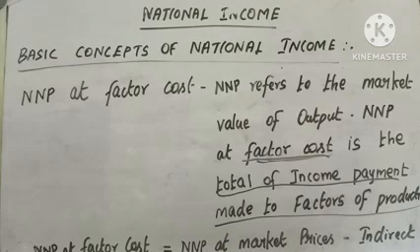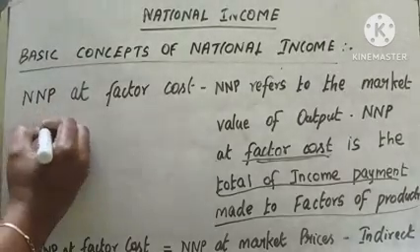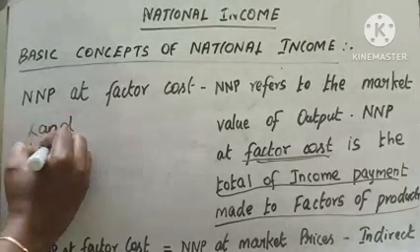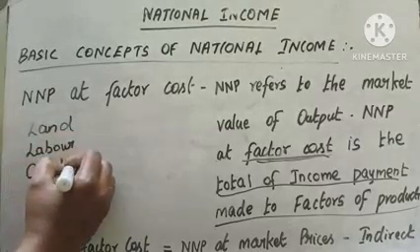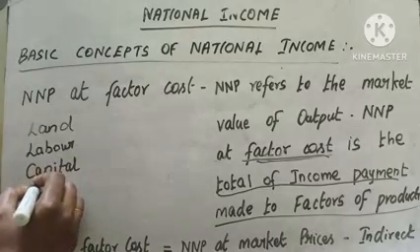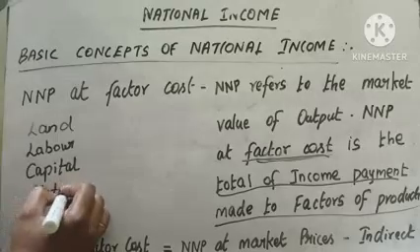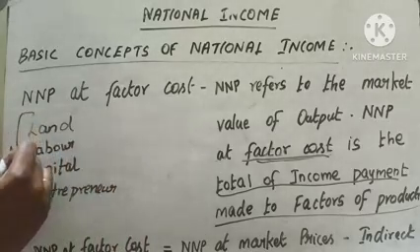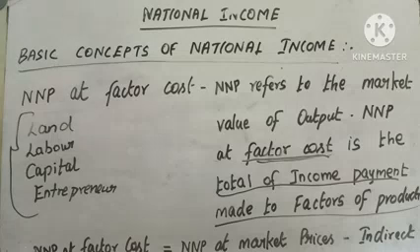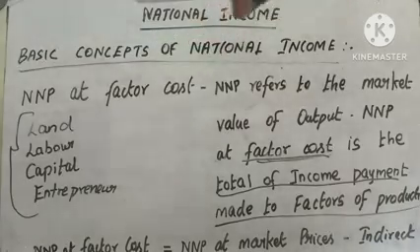Students, can you list out the factors of production? There are 4 factors of production, isn't it? Land, labor, capital and entrepreneur, right? These are all factors of production. So factor cost refers to the cost incurred on factors of production.